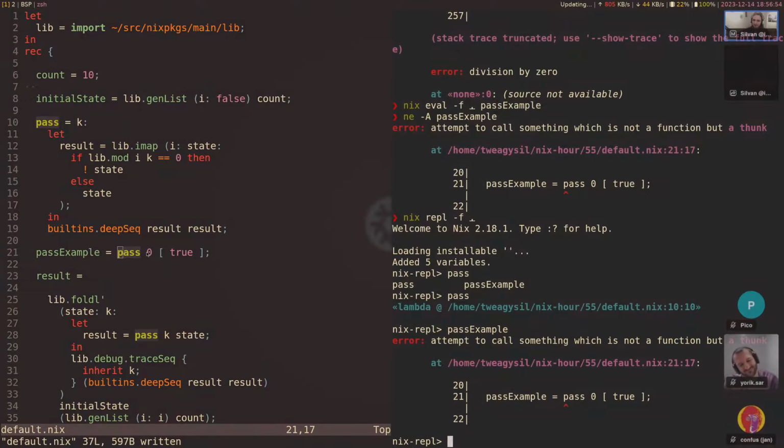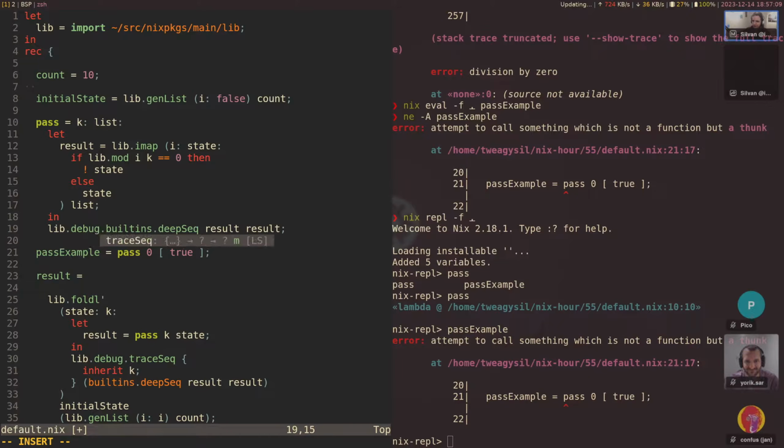Whatever. In this case, the problem is that we need to get the list as another argument. So result is actually a function, and I guess we should have just used lib.debug.trace result.